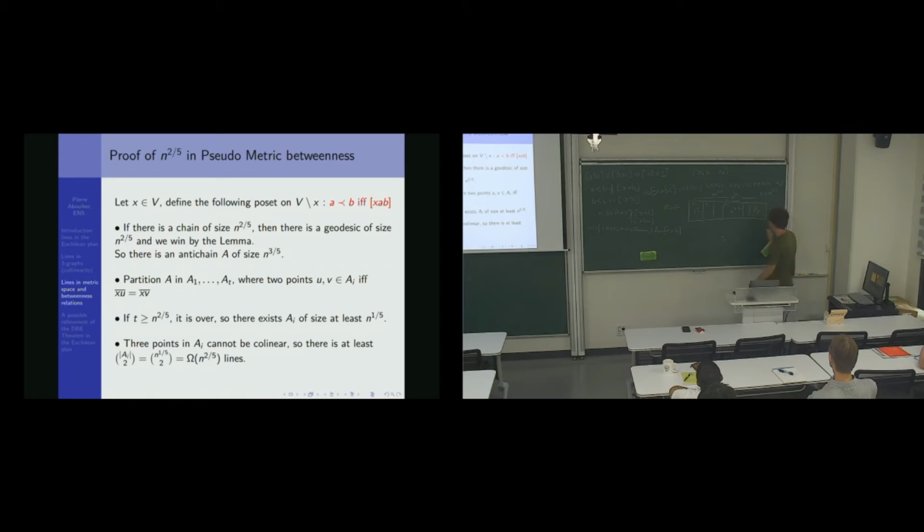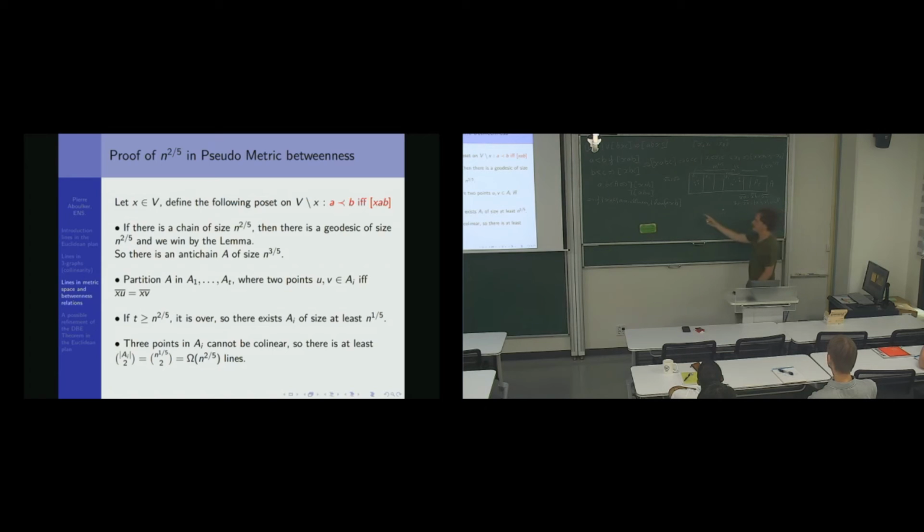So I know that I have XA equal XB equal XC, because they are in the same A_i. So in particular, I have B that is in the line XA, which implies that ABX is a collinear triple.